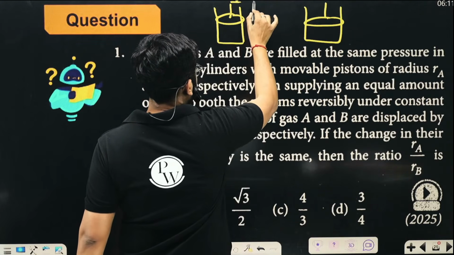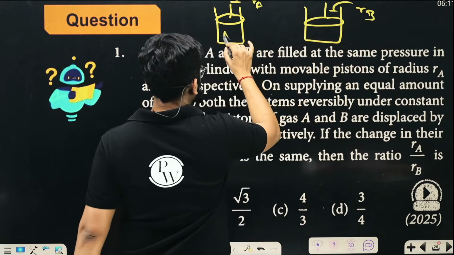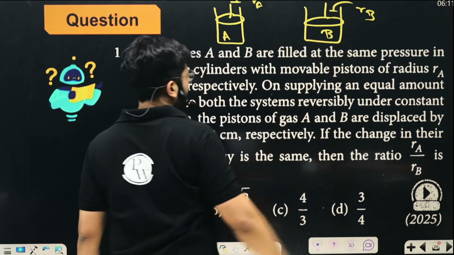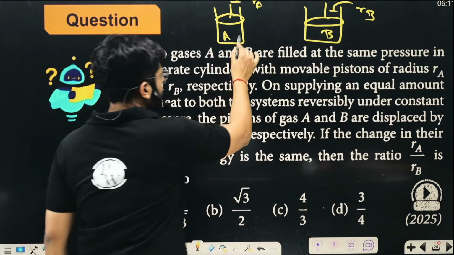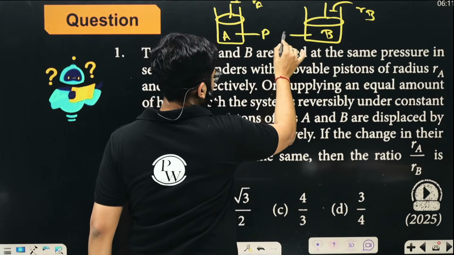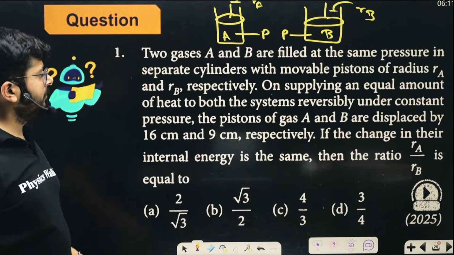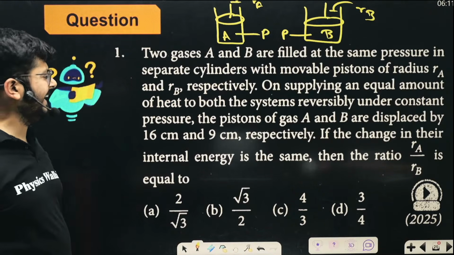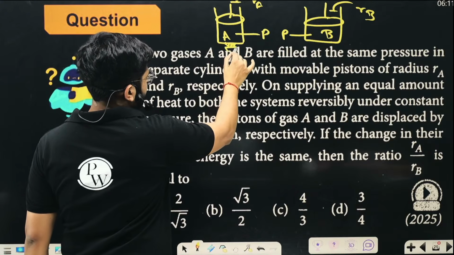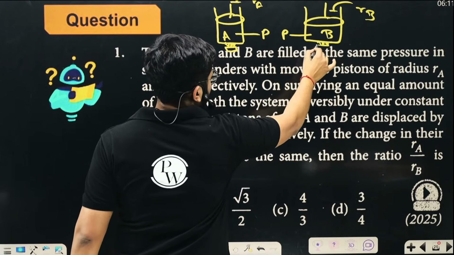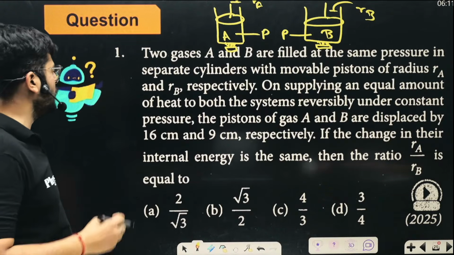This one has a radius RA and this one has a radius RB. Here we have a gas A and another gas B. Both are different gases, filled at the same pressure. So pressure here is P and pressure here is also P. On supplying an equal amount of heat, what is happening? Heat is supplied to both systems reversibly under constant pressure.